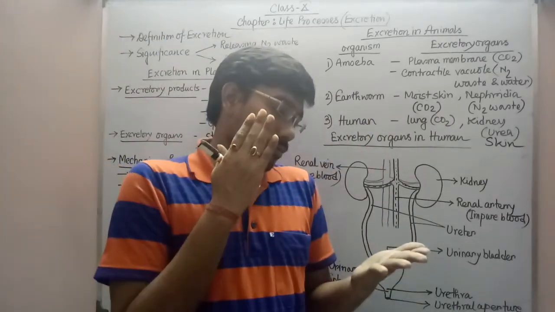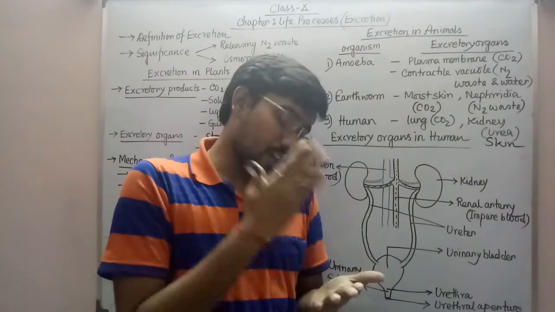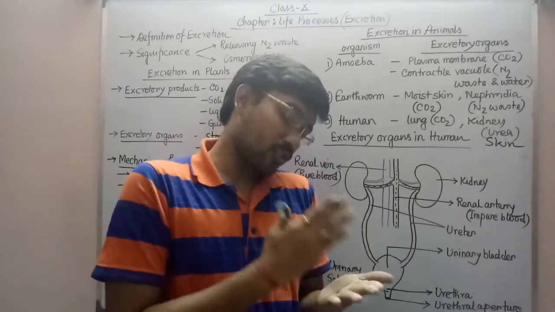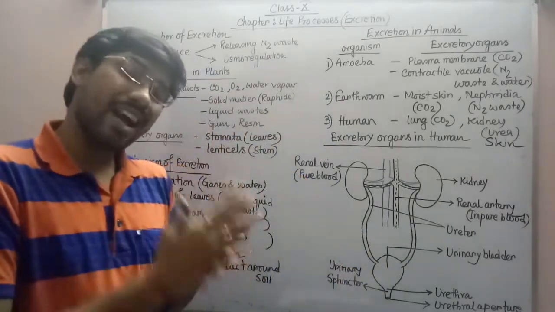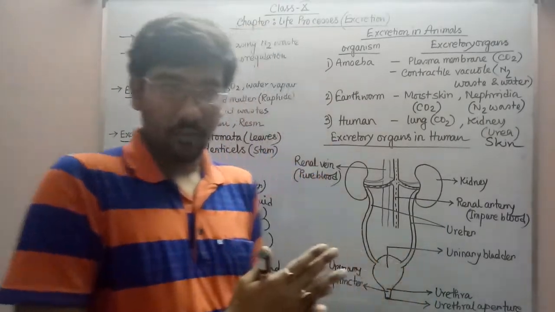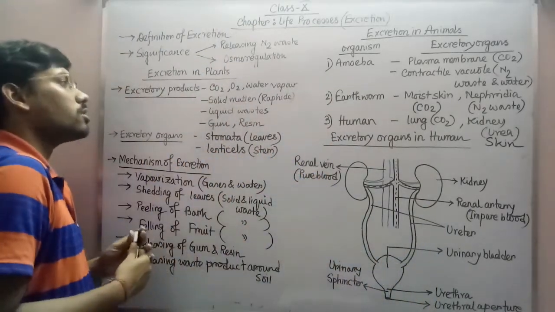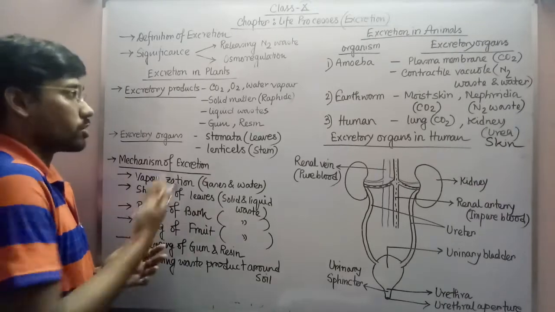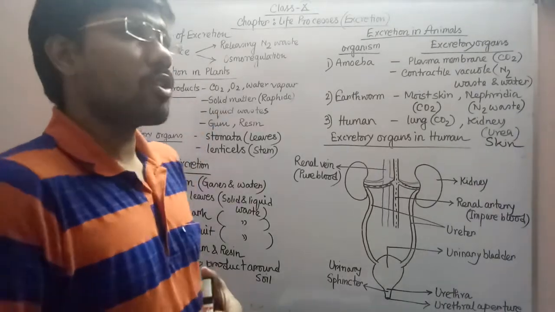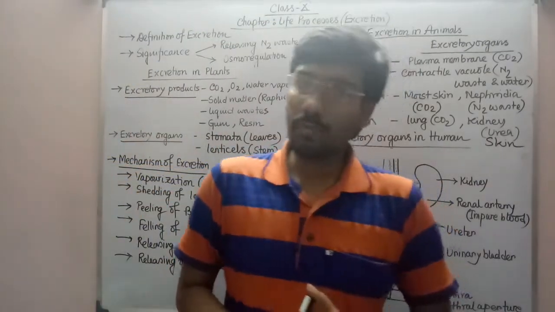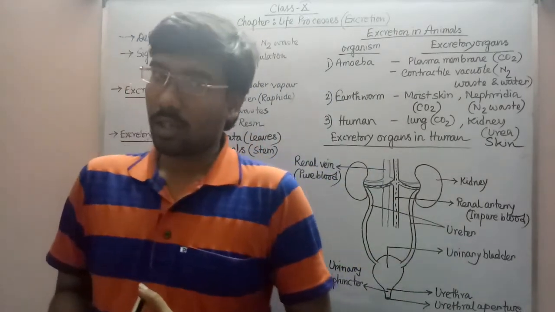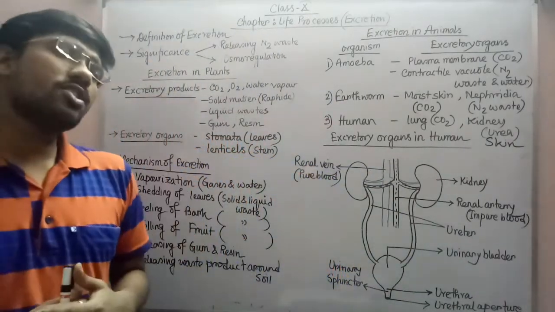That means through the processes of photosynthesis, respiration and transpiration, we have seen there are three excretory products: oxygen, carbon dioxide and water vapor respectively. These things will be released from the plant body through the process of excretion. If you see in the case of the plant body, there are also several solid materials that remain stored. As an example, graphite. So graphite is such a kind of solid material.